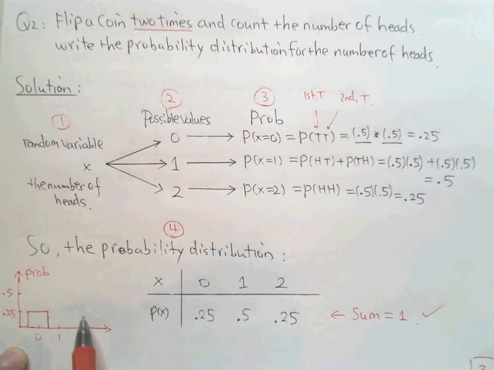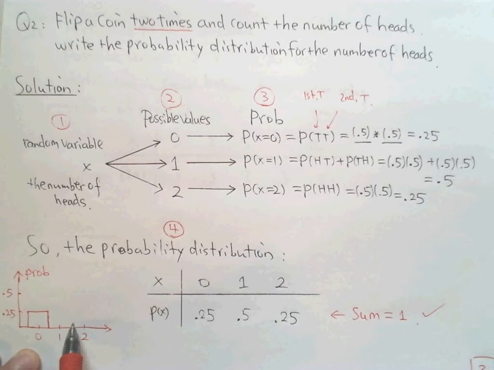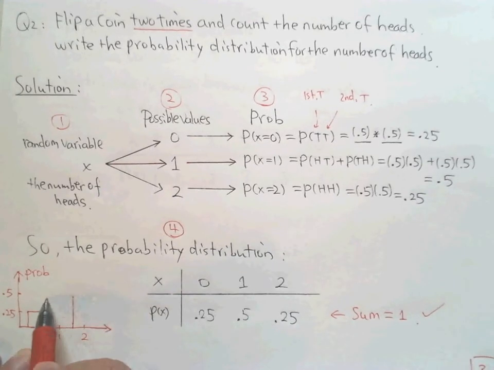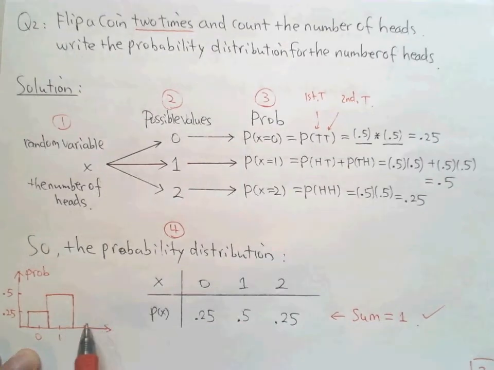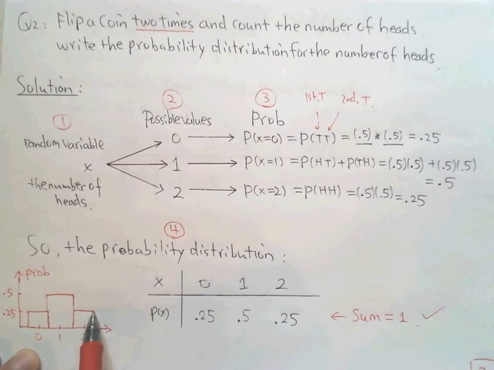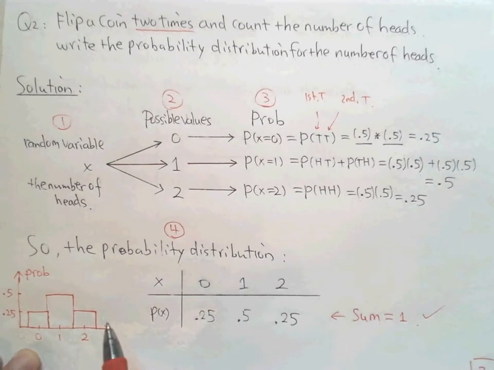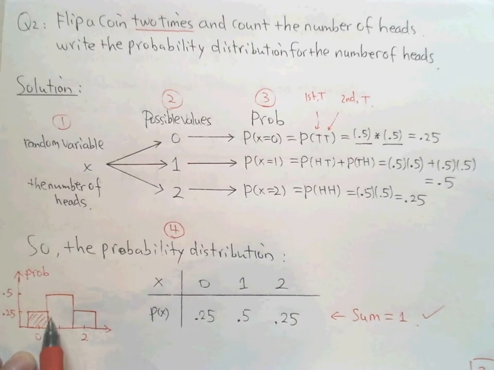Remember, if I draw the box, it's like this. This is the first, and then the second goes up to 0.5. Can you see? It should be this high. And the third is only this high. If I highlight the first, there is a 25% chance to get 0.